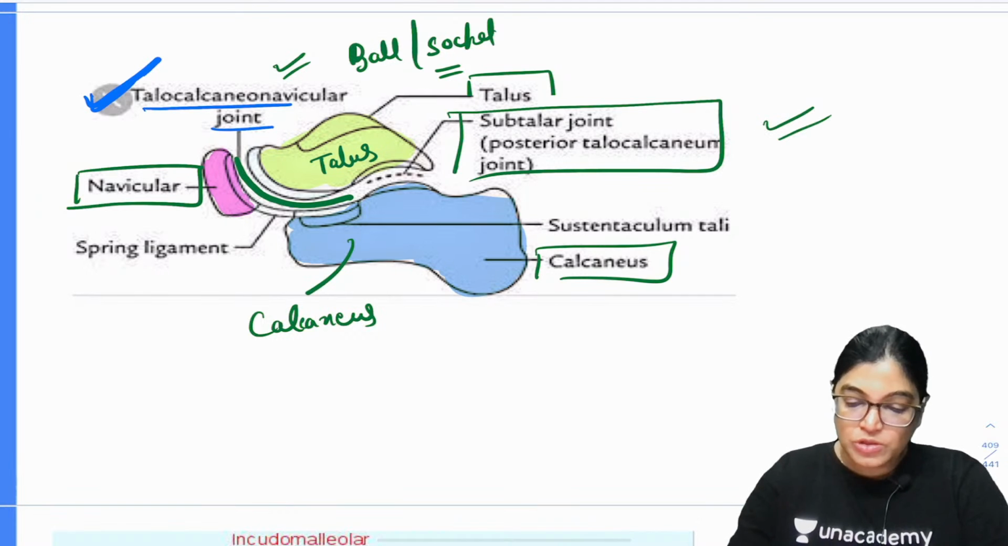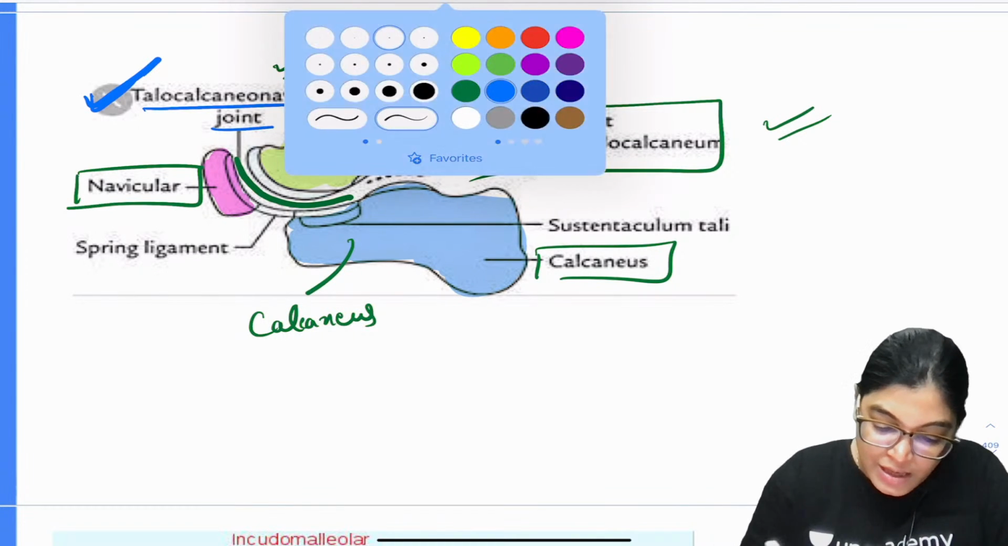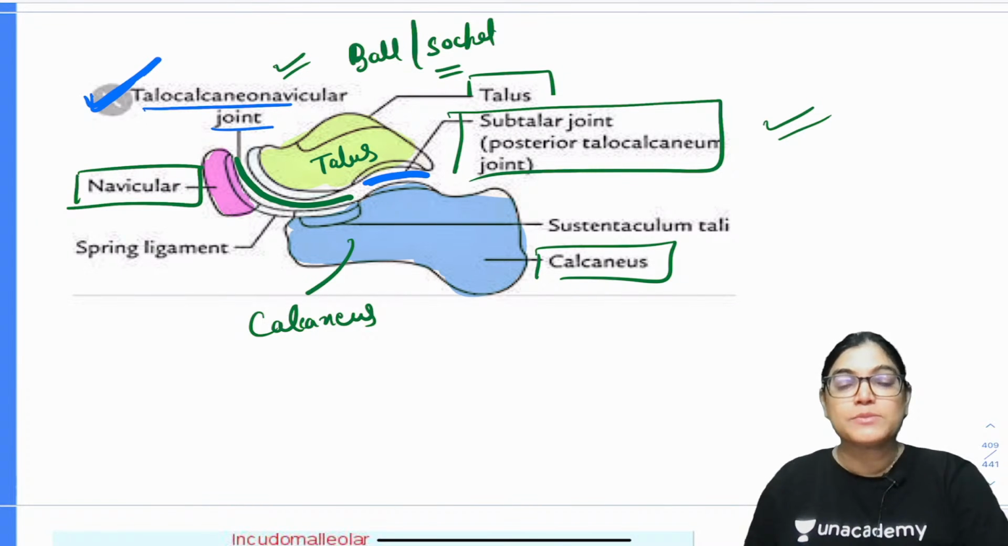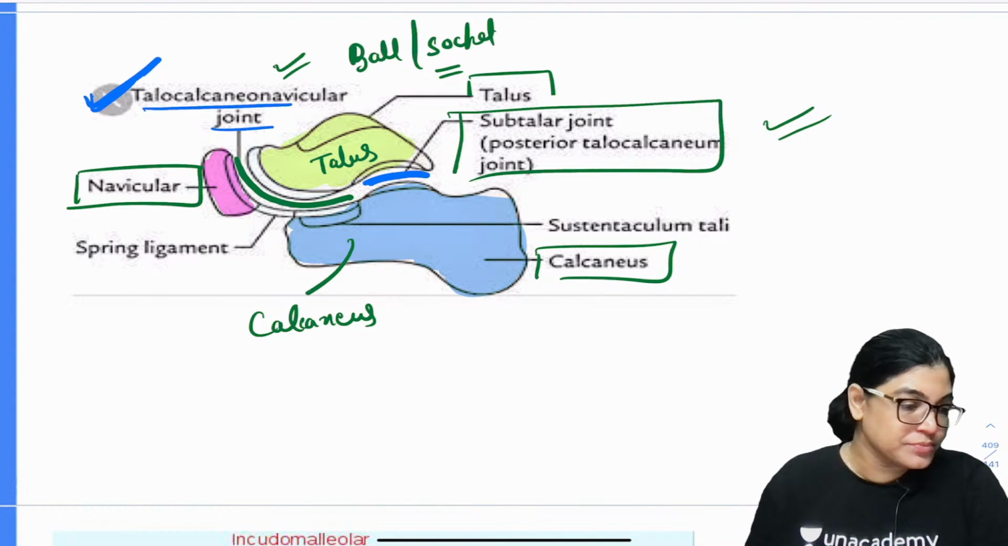Okay, so this is the posterior aspect. So this is which joint? This is the subtalar joint. This is the subtalar joint. That is a plane type of synovial articulation.